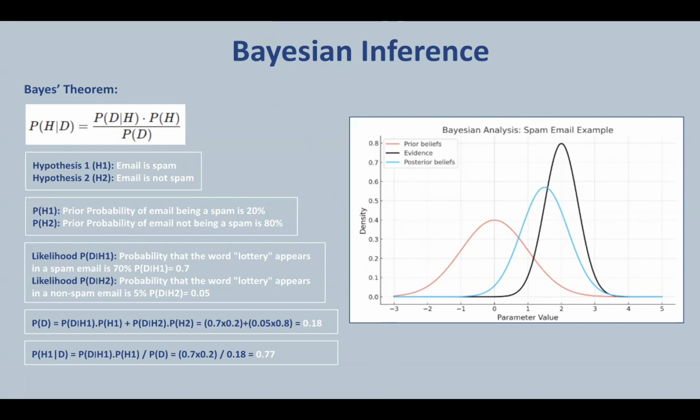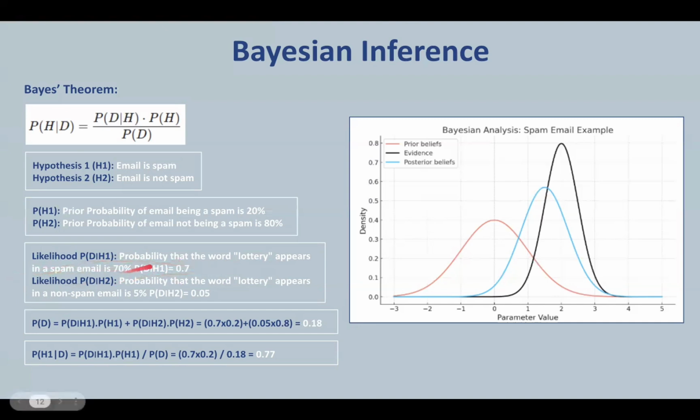So let us consider the application of Bayes' theorem to find out whether an email is spam or not a spam. So consider that hypothesis 1 is email is spam and hypothesis 2 is email is not a spam. Then P of H1 is the prior probability of email being spam. And let us consider that probability to be 20%. And P of H2, which is prior probability of email not being a spam, is obviously going to be 100 minus 20, that is 80%.